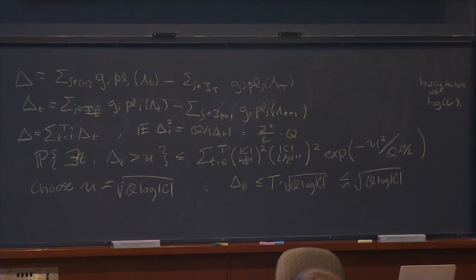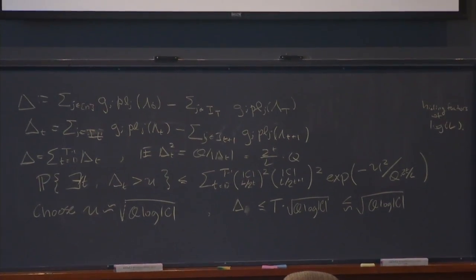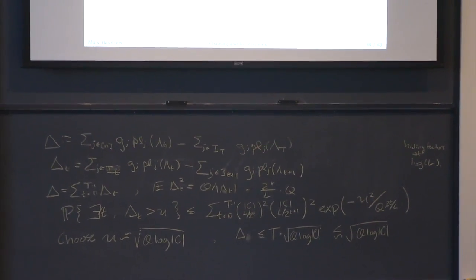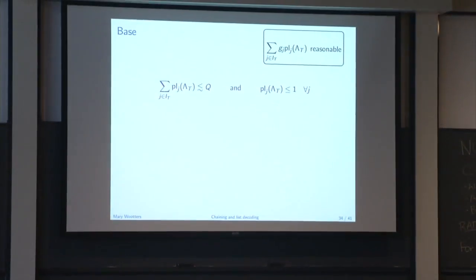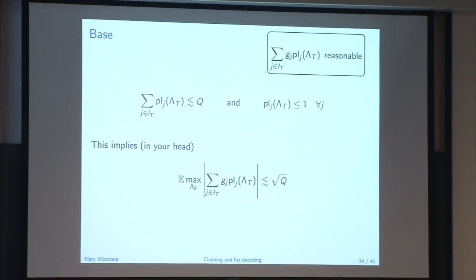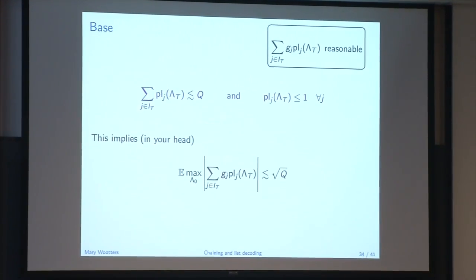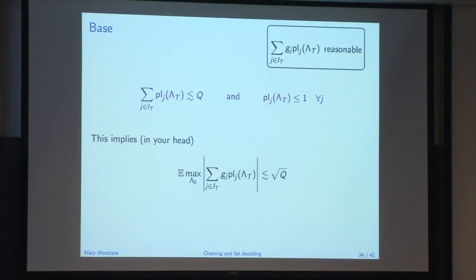Question? Okay, so that's the chaining part, right? So now we've sort of used these two facts, and we've gotten this conclusion. Okay, great. And so now we're basically done. So remember, the other part was to show that by the time we got to the end, we got something reasonable. So here's the guarantee we had before. And it turns out, I'm not going to do this on the board, you can do this in your head or on paper, that just these two things imply that this is reasonable, like root q or something.